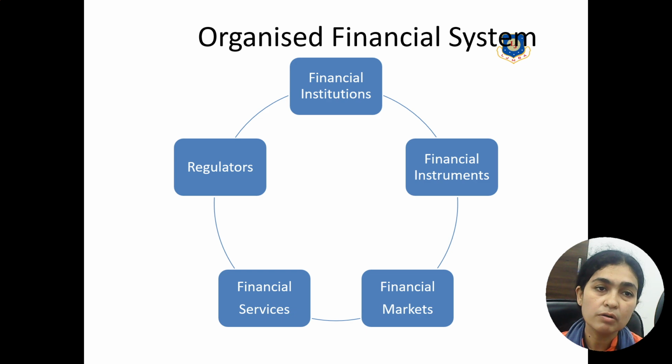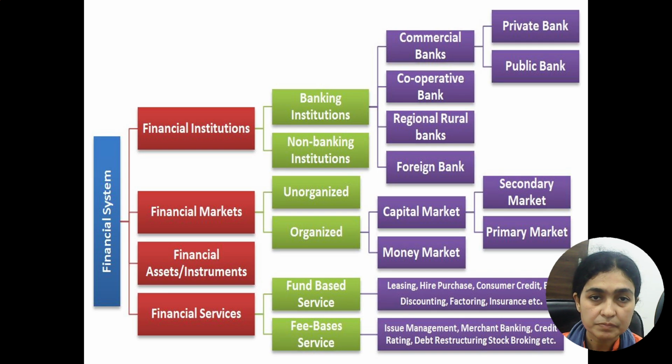Talking about the organized financial system, that is the heart of this subject. So the organized financial system is basically bifurcated into 5 different segments. First segment is what is known as financial institutions, the other one is known as instruments, the next one is known as financial markets, and the last and fourth one is known as financial services. Overall these 4 segments are powered or regulated by the entity which is known as regulators. So these are the 5 things that we'll be studying in this particular subject.